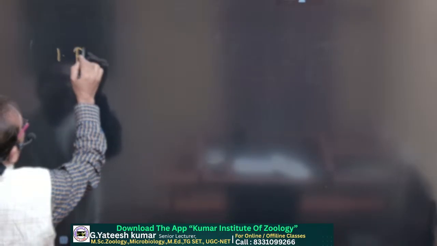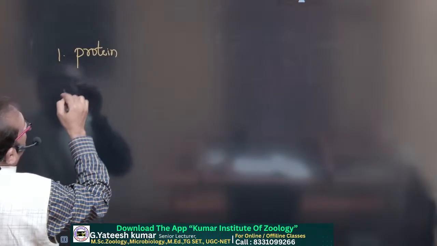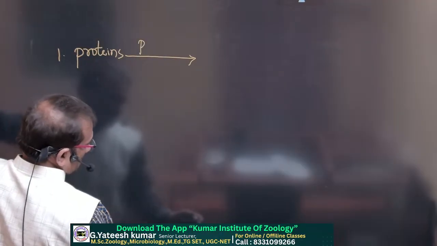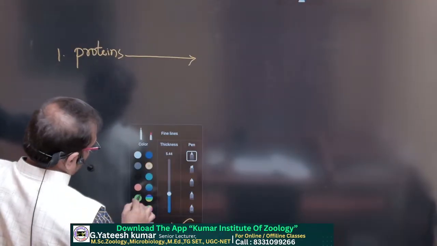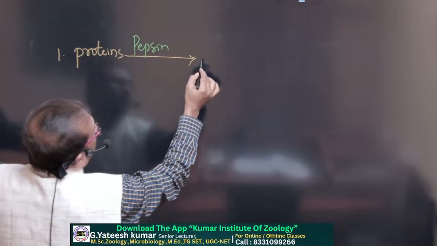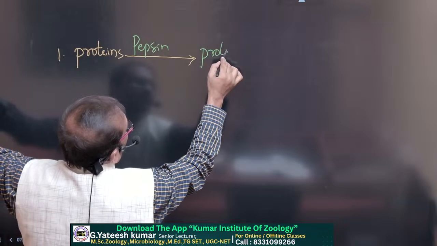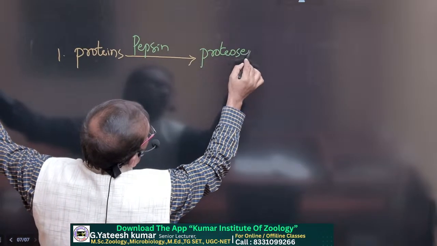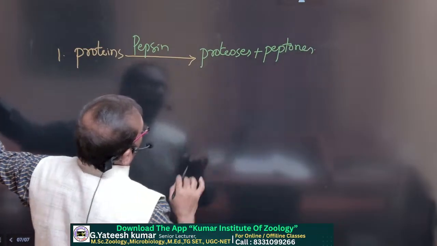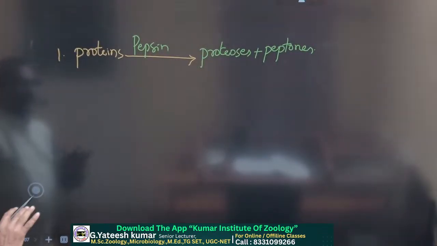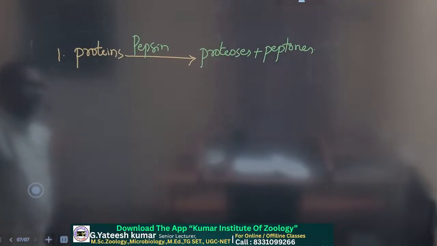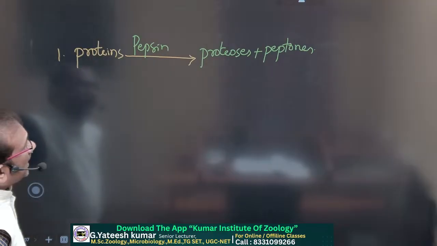So the proteins present in the food material, in the presence of the pepsin enzyme, convert into proteases and peptones. This is one reaction, meaning proteins are digested in the stomach. The first active enzyme, pepsin, converts the proteins into proteases and peptones.